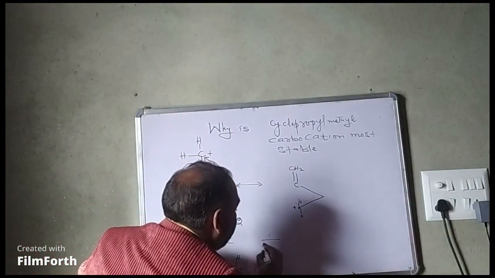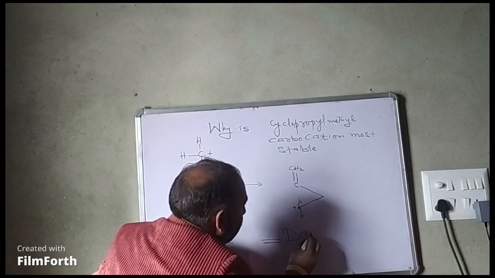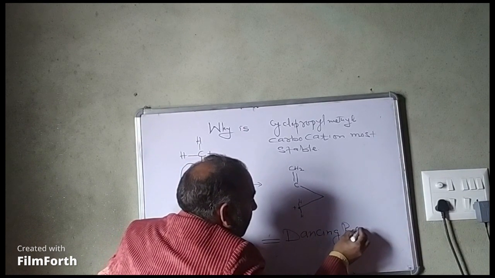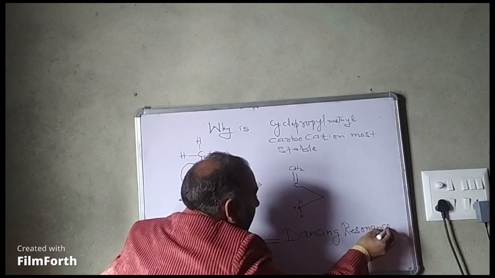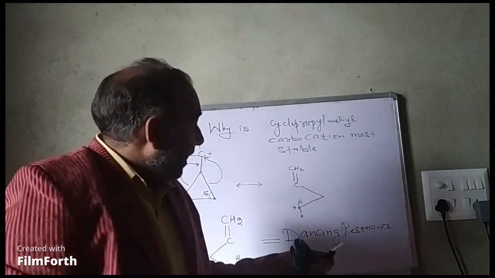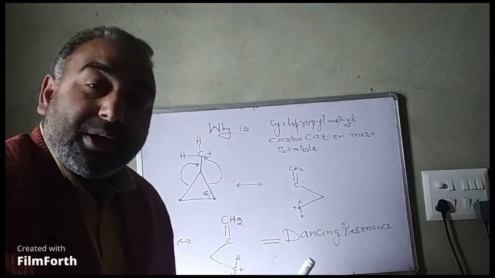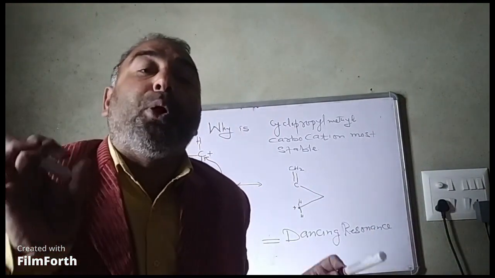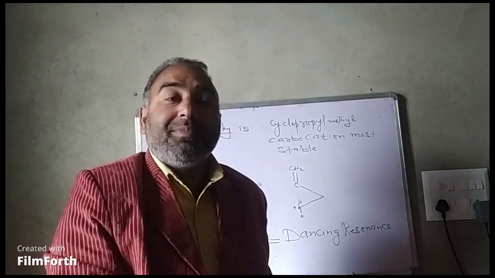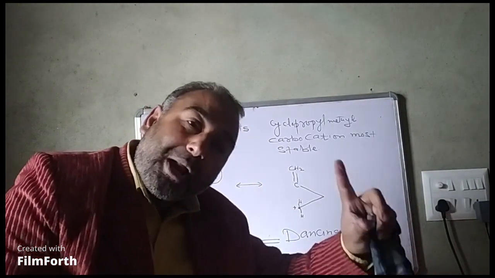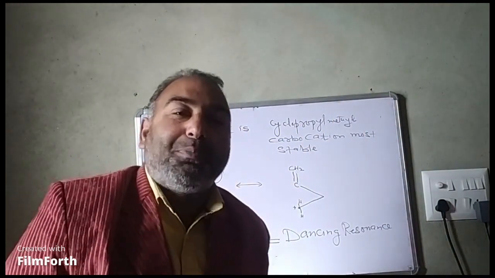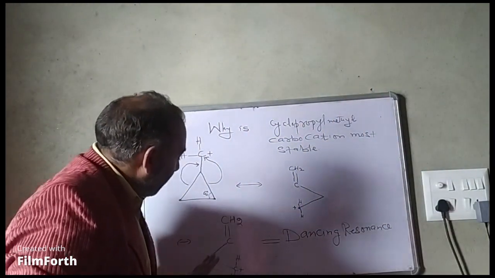This effect we call dancing resonance. In this type of resonance, only sigma electrons, sigma bonds of the cyclopropane ring participate. It is different from normal resonance in which pi bonds participate, lone pairs participate. I hope you got it.